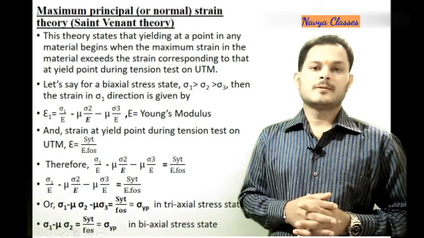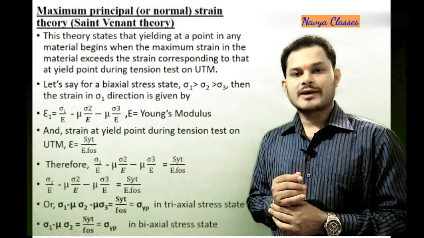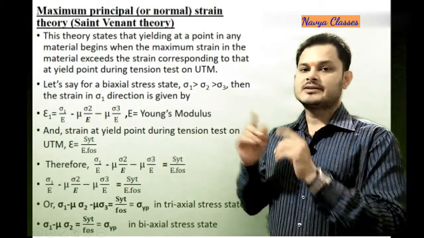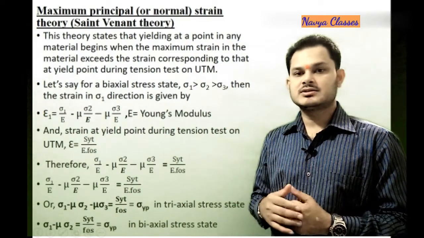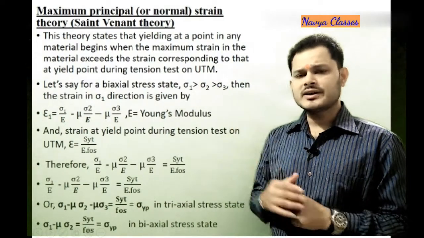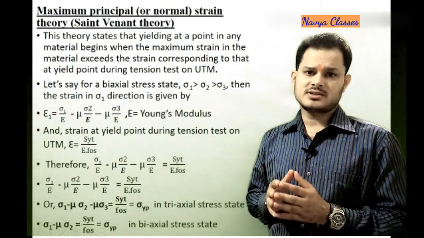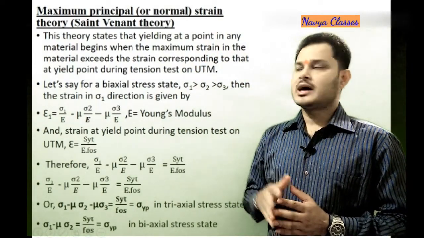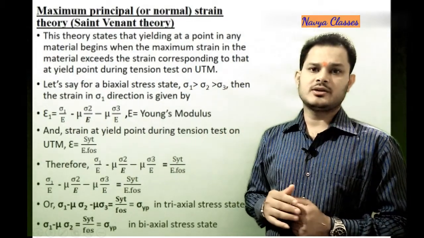Welcome students. The first two theories of failure we have discussed were the maximum principal stress theory and the maximum shear stress theory. The maximum principal stress theory we call Rankine's theory, and the maximum shear stress theory Guest and Tresca's theory. Now after that we will move to the next theory of failure, the maximum principal strain theory or maximum normal strain theory, proposed by Saint Venant, therefore called Saint Venant's theory of failure.